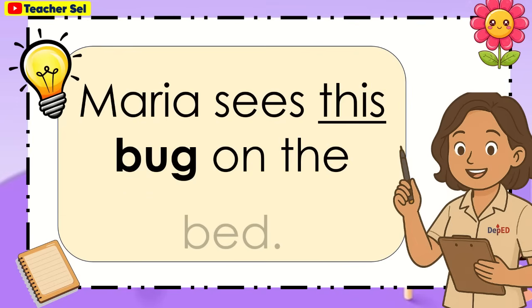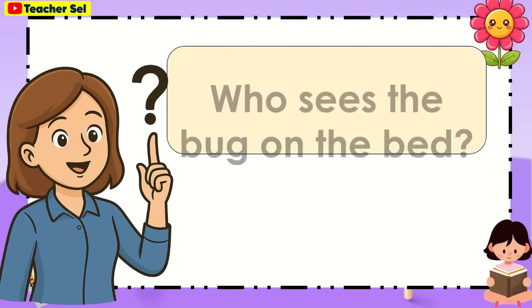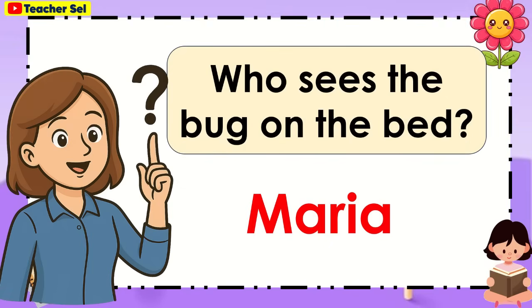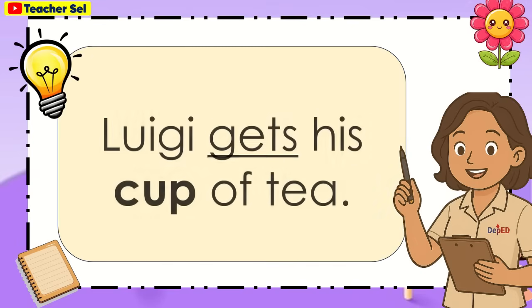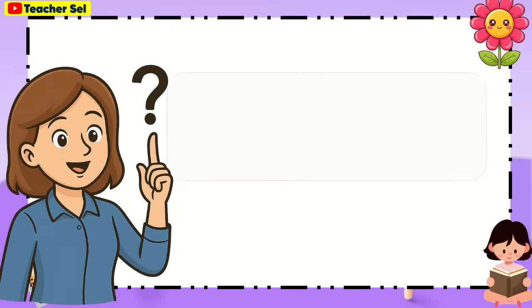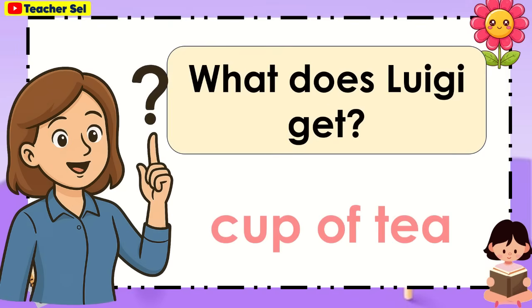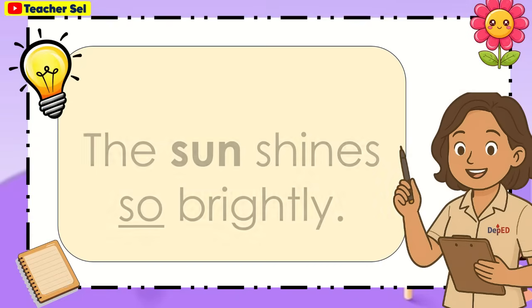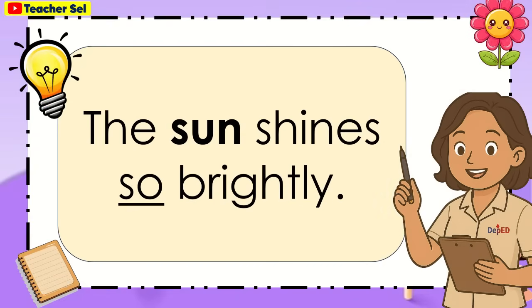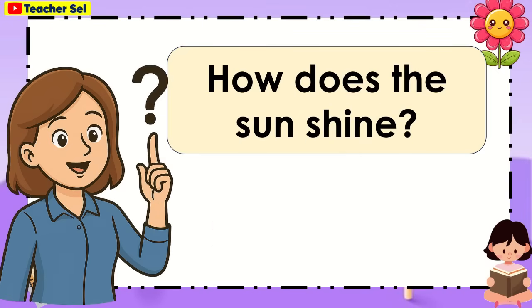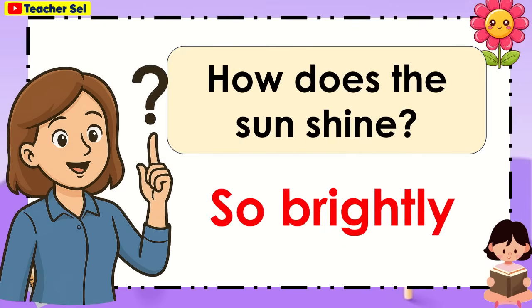Maria sees this bug on the bed. Who sees the bug on the bed? It is Maria. Luigi gets his cup of tea. What does Luigi get? Cup of tea. The sun shines so brightly. How does the sun shine? So brightly.